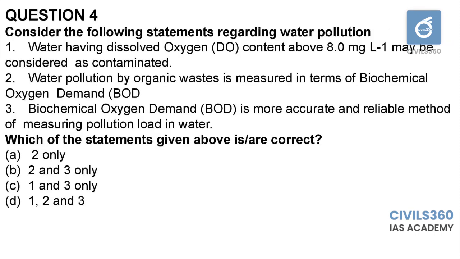Question number 4. Consider the following statements regarding water pollution. 1. Water having dissolved oxygen content above 8 mg per liter may be considered as contaminated. Statement 2. Water pollution by organic waste is measured in terms of BOD. Biochemical oxygen demand is a more accurate and reliable method of measuring pollution load in water. Regarding the first statement, usually water having dissolved oxygen is considered conducive for many usages. And biochemical oxygen demand reflects the amount of organic waste in the system. Generally, for the holistic assessment of pollution in the water, we use chemical oxygen demand. Therefore, the answer is A, 2 only.